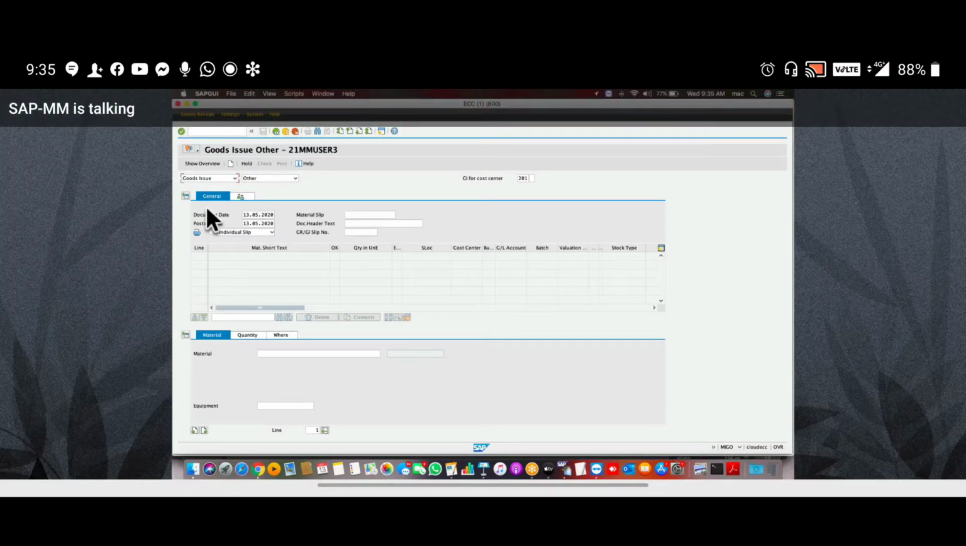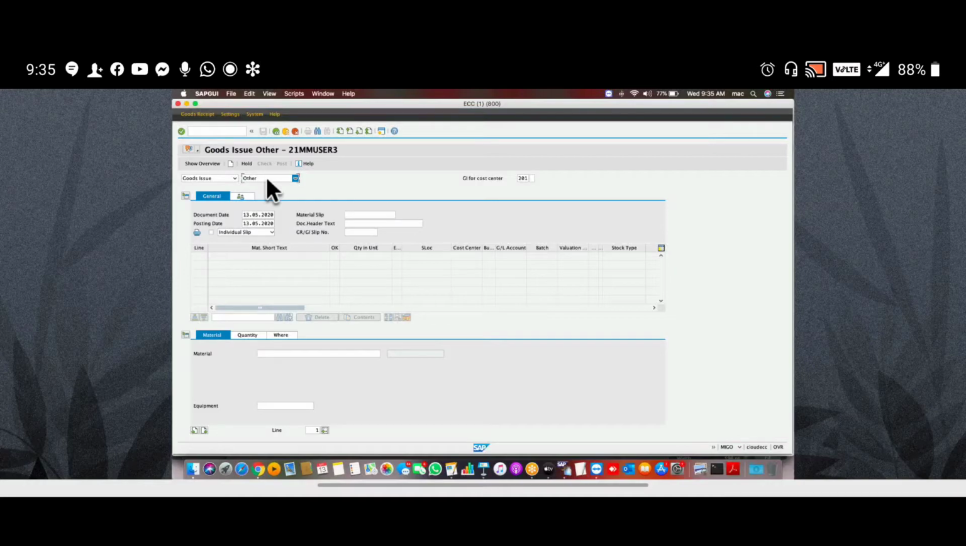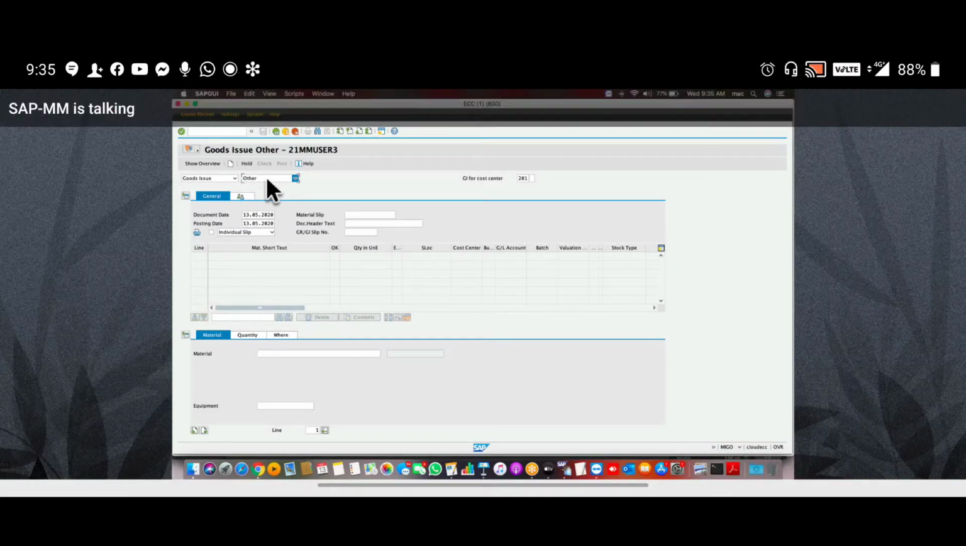Select event goods issue. And here, reference document other. And give movement type 201. Already you have written this, 201 goods issue to cost center. You can check the movement type list. Next, give document date and posting date.